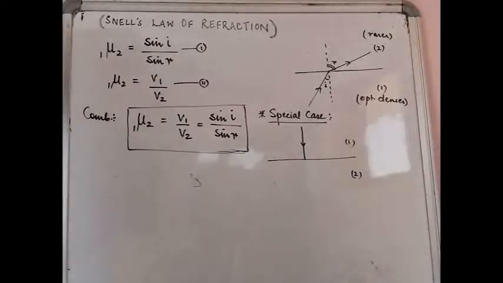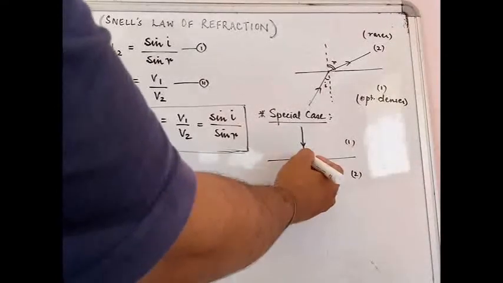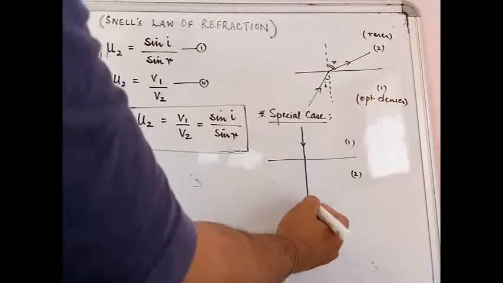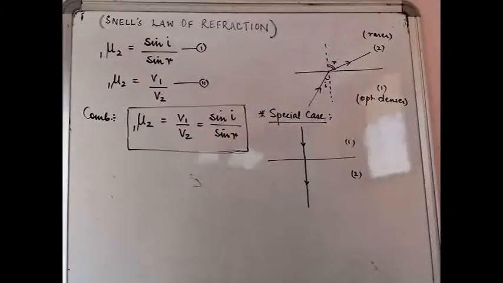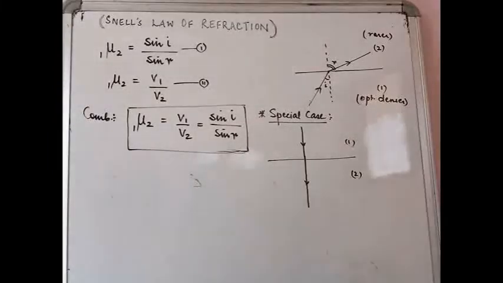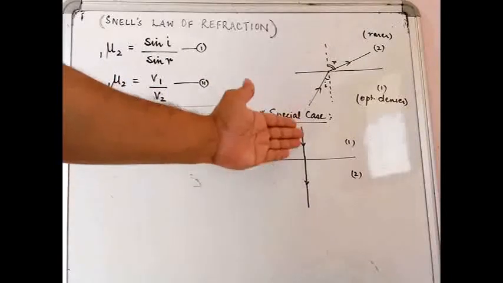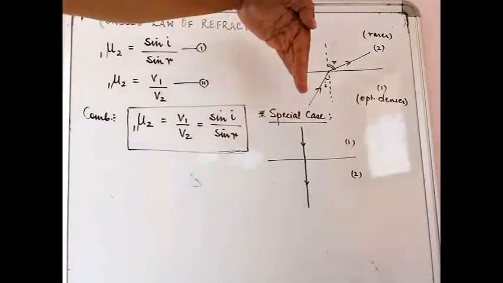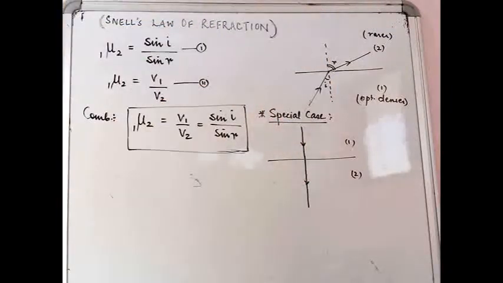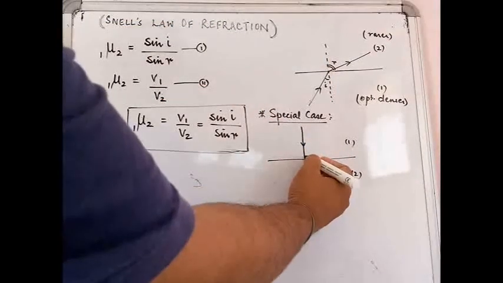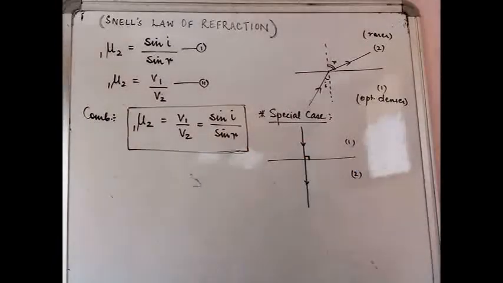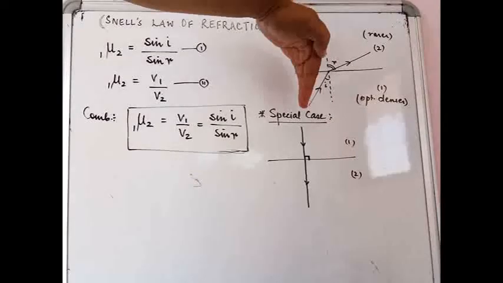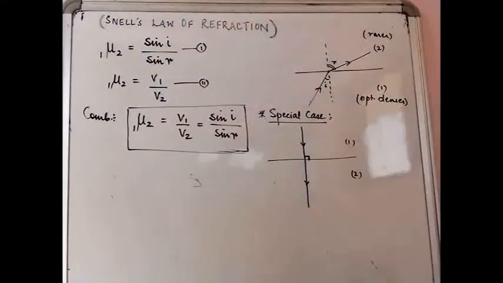So the answer to that question is the ray of light will keep on going in the same direction in which it was going. So basically there is no refraction that is visible in this particular case, which is a special case of perpendicular incidence. You see, this is the perpendicular incidence that we have in this particular case. So there is apparently no refraction that is taking place.